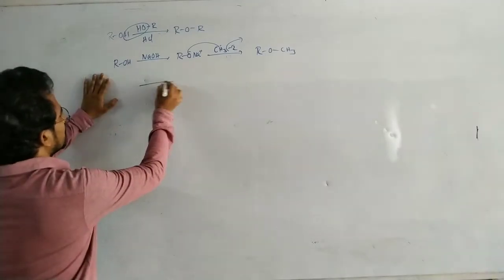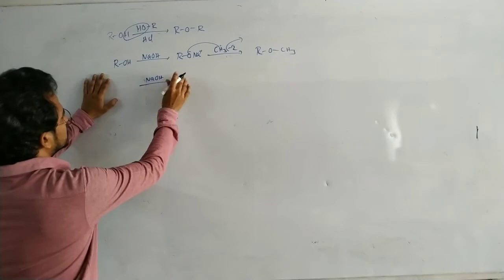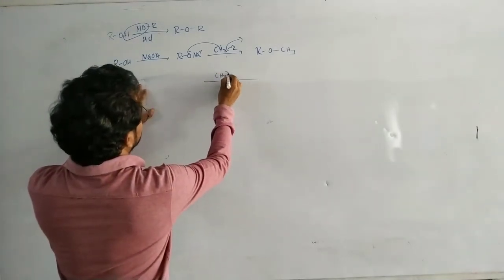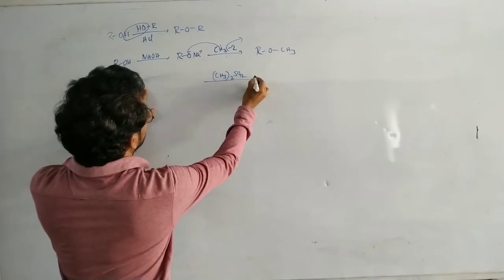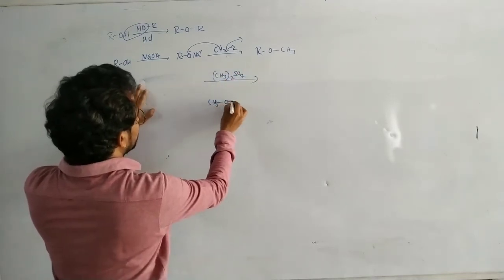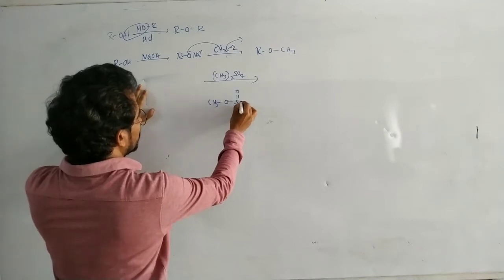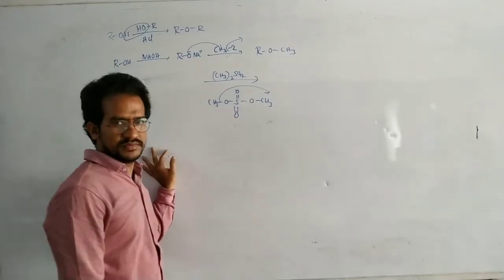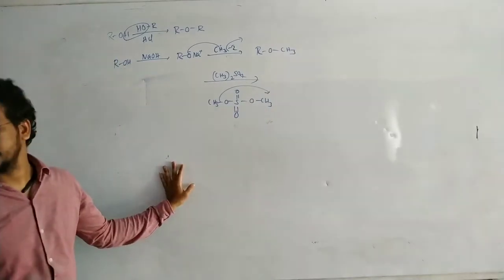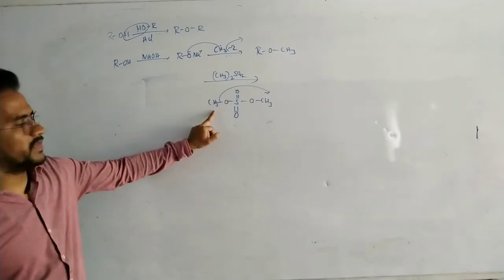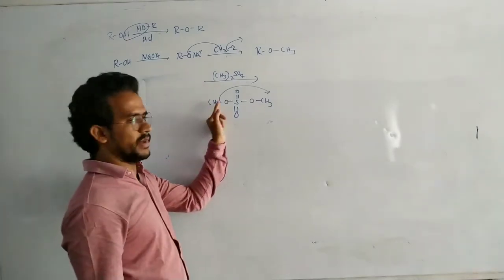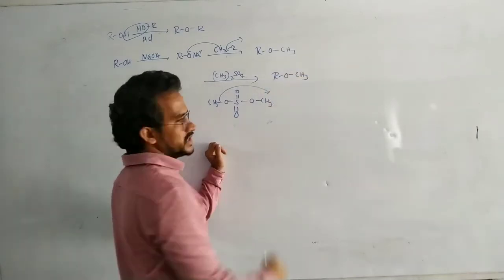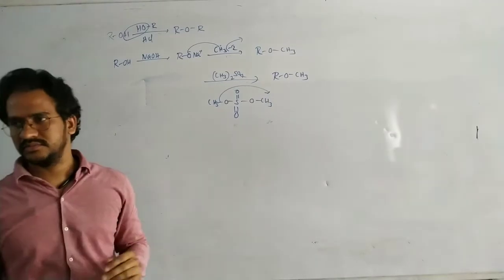Next, this alcohol on reaction with NaOH gives the alkoxide. This alkoxide reacts with dimethyl sulfate, CH3O-SO2-OCH3. The sulfonate ion acts as a leaving group. Again RO minus combines with CH3 plus, the sulfonate ion is removed, and again we get ROCH3. These are the methods to get ethers.